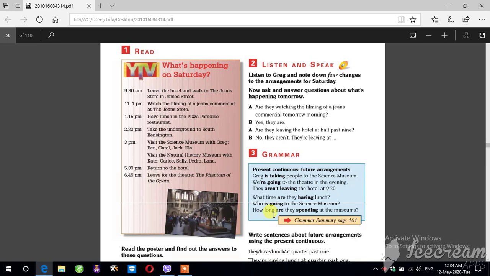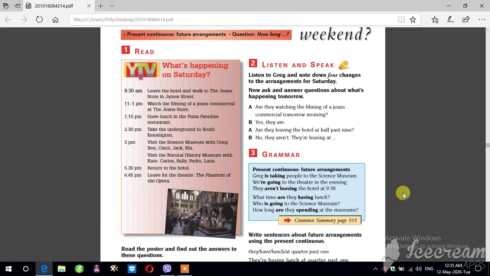Maybe the answer is they are spending 2 hours at the museum. 2 hours means the duration of the time. Maybe 1 hour, maybe half an hour, maybe 40 minutes, maybe 4 hours.